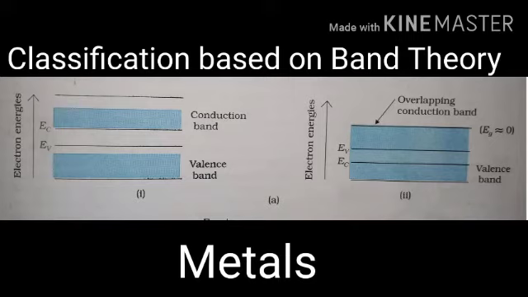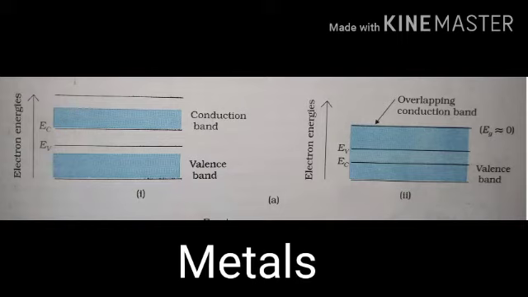Now classification of the materials based on the band theory. Here you can see the metal, either when the conduction band is partially filled and the valence band is partially empty, or when the conduction and the valence bands overlap. So two situations we have shown here.